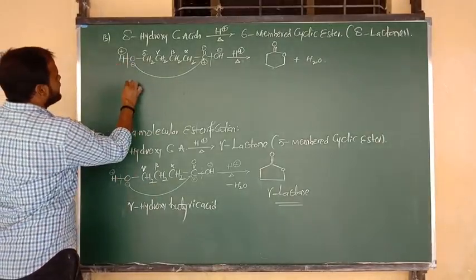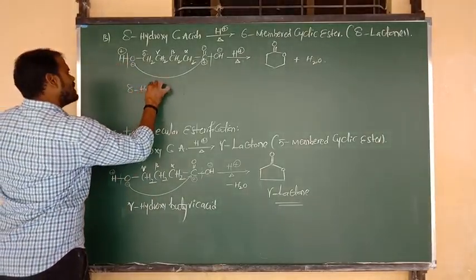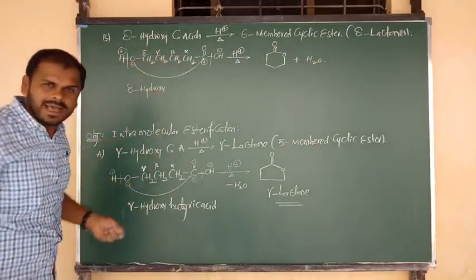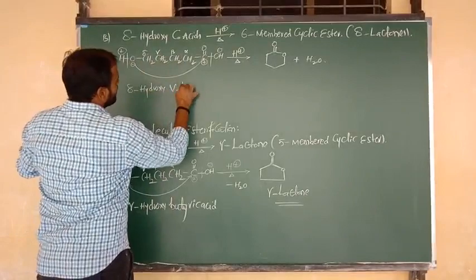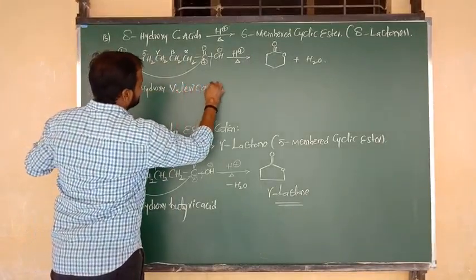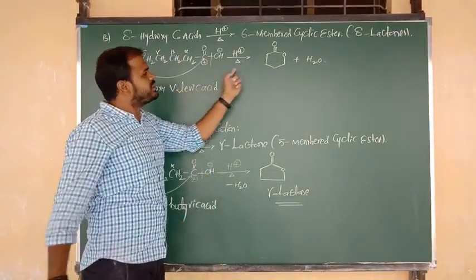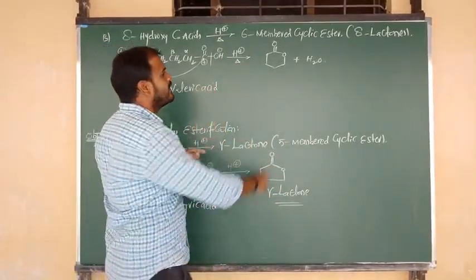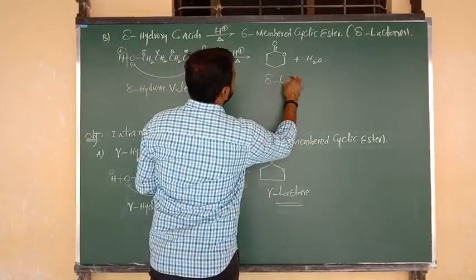Delta hydroxy, total 5 carbon carboxylic acid, so its common name is valeric acid. Upon intramolecular esterification, it forms a 6-membered cyclic ester, known as delta lactone.